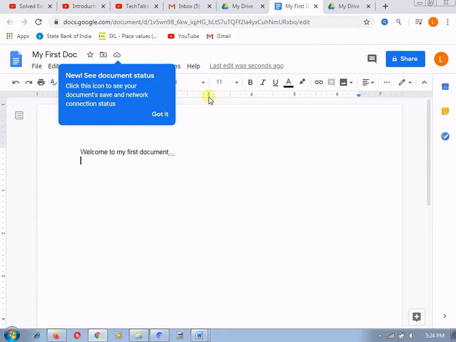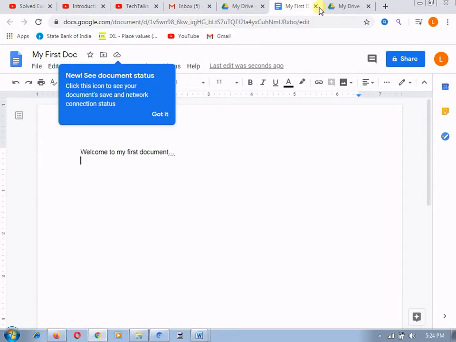So we don't explicitly need to save the document. It will get automatically saved. Whatever we enter or type will get saved automatically. If issues like an automatic cutoff or automatic shutdown happen, in that case your data is secured and will be saved till the last second of your editing. So like this we can use the Google document.